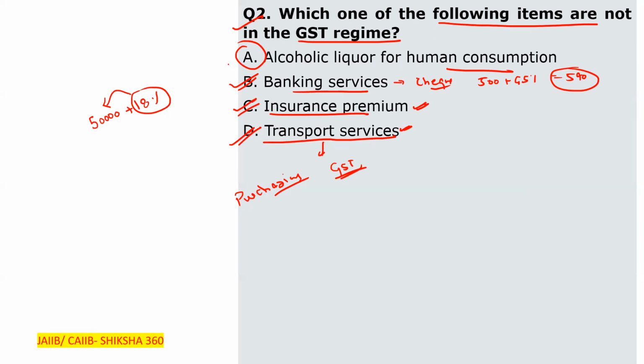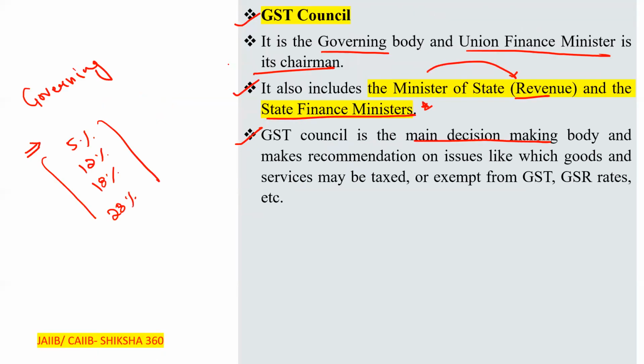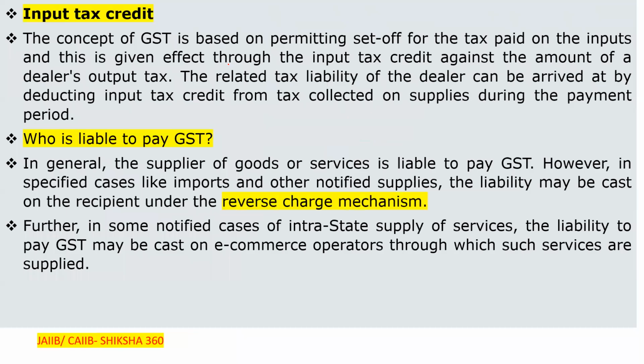Okay. So in this session, we have to discuss up to this much. In the next session, we will try to cover the other important points, like what is input tax credit, who is liable to pay GST, when does the liability to pay GST arise, and what are the advantages and provisions of GST. We will try to complete this chapter in tomorrow's session.